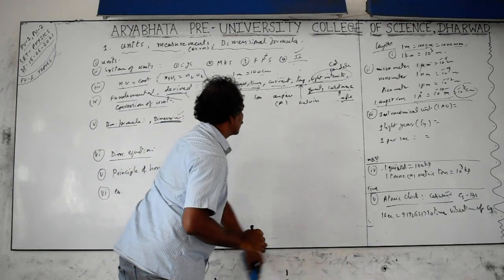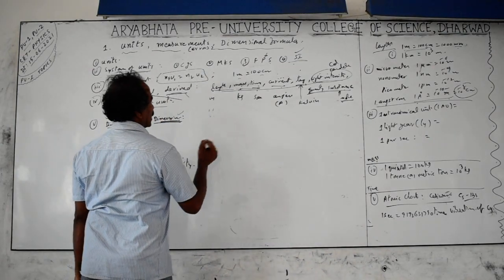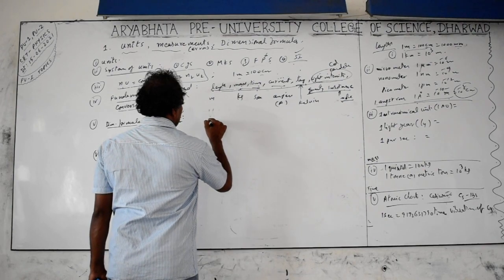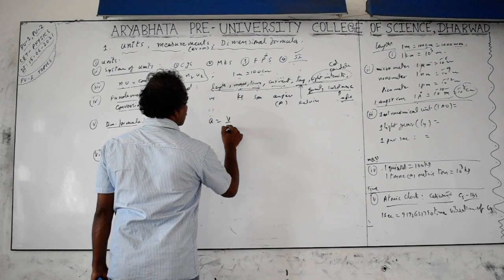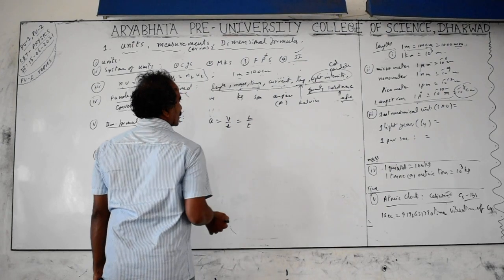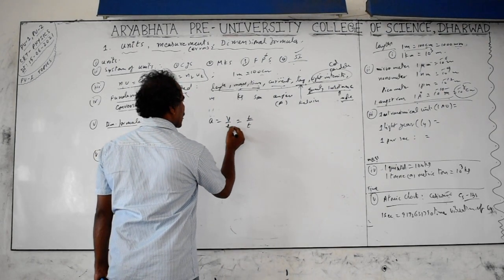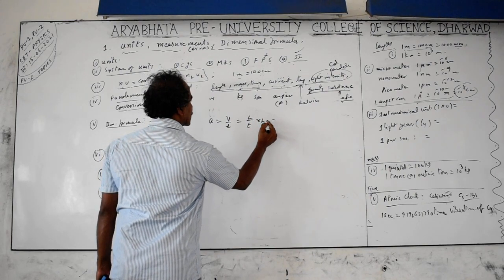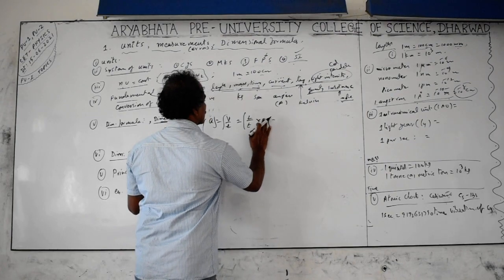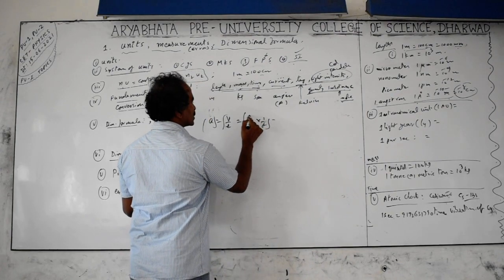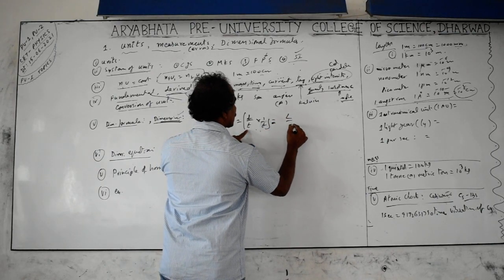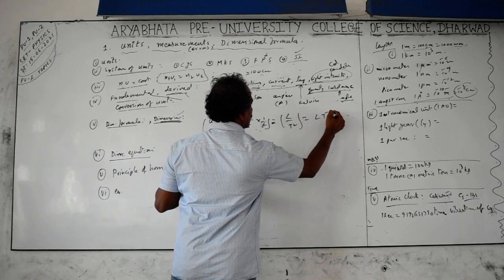If you want to write the dimensional formula for area, we already discussed it: L square. For acceleration, it is equal to velocity by time. Velocity is distance by time, V equal to L by T, and again one more T is there. So the dimensional formula of acceleration, with capital letters, is L by T into T square, which equals LT minus 2.